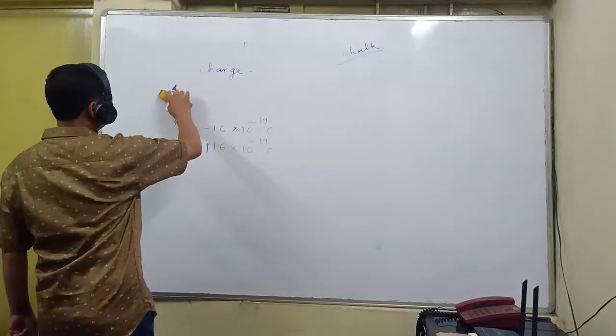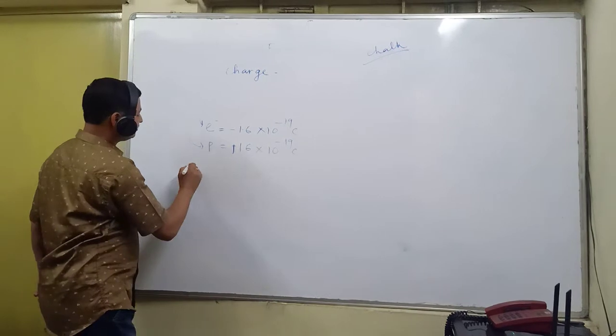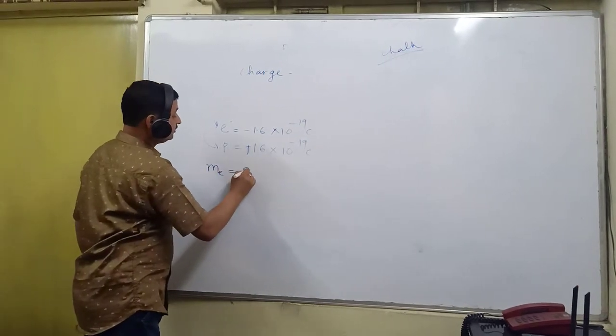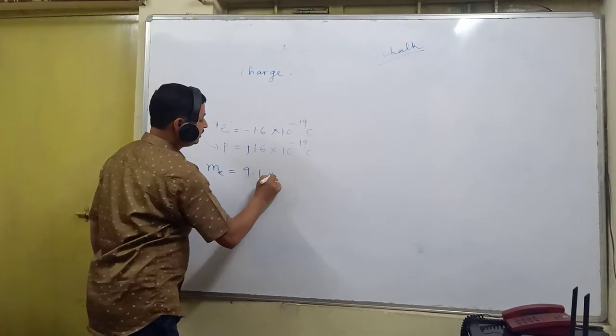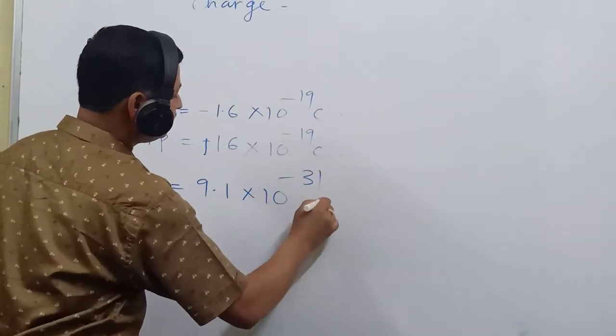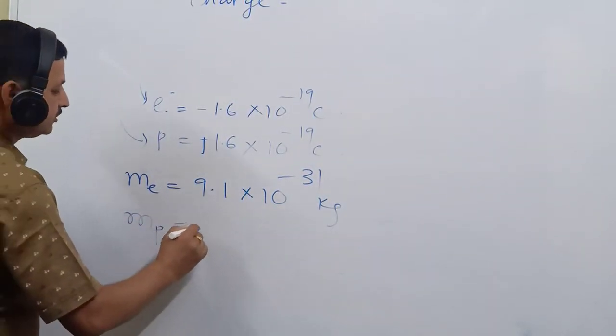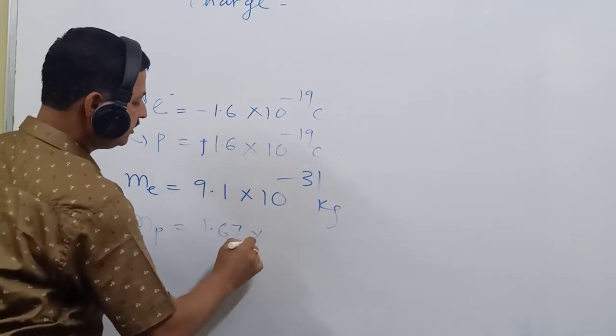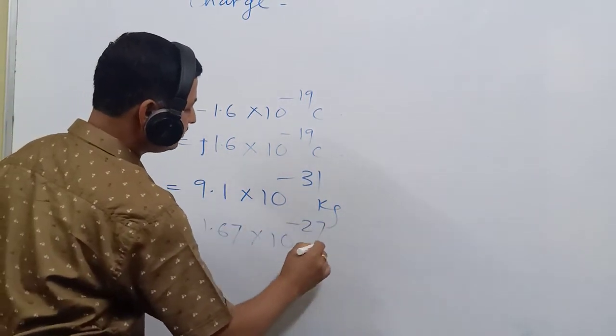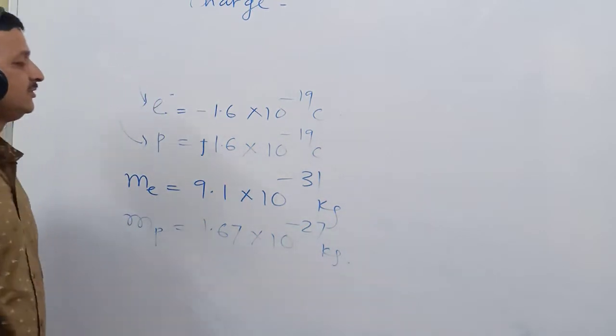So this is all about your charge. Similarly, what is the mass of an electron? This is 9.1 into 10 to the power minus 31 kg, and mass of a single proton, this is 1.67 into 10 to the power minus 27 kg.